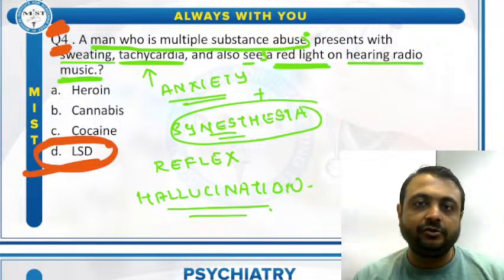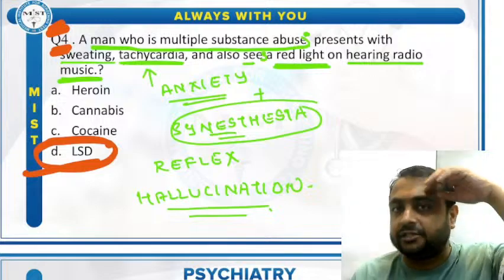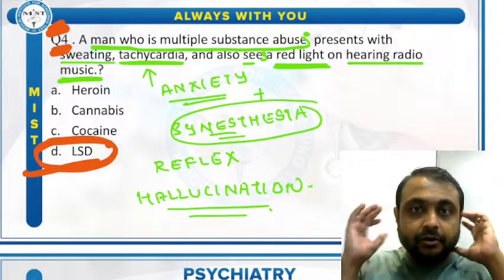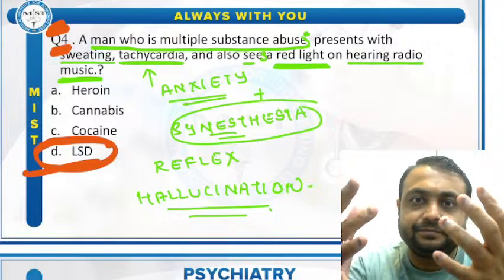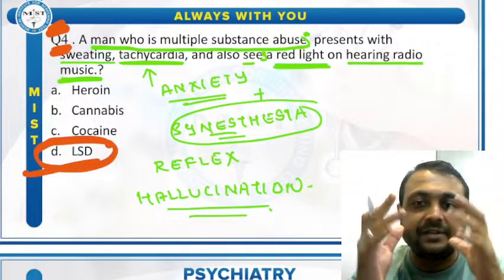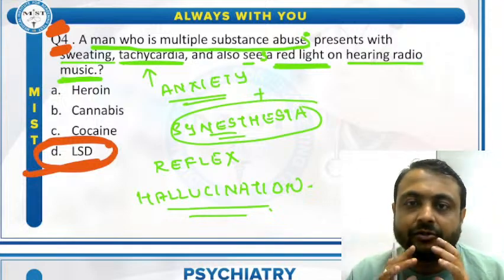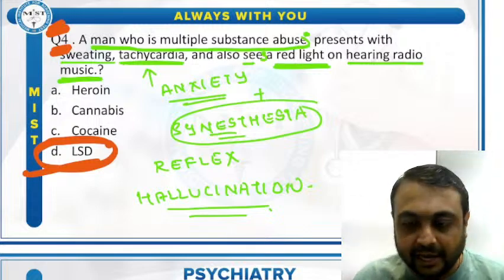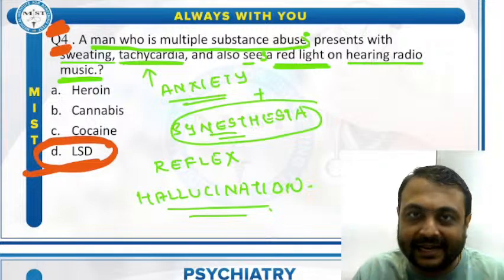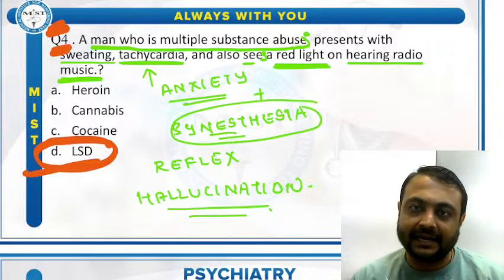Because after consuming LSD, the person is feeling anxiety, tachycardia, there is sweating, and radio music is perceived as a red light. So that is not a good experience for a person. That is seen with hallucinogen, and the hallucinogen among these four is LSD. So the correct answer here is LSD.